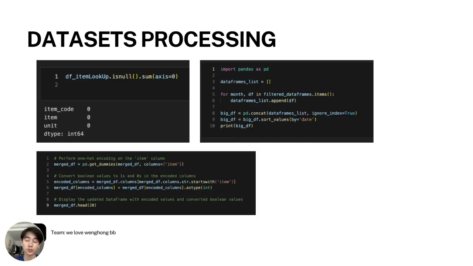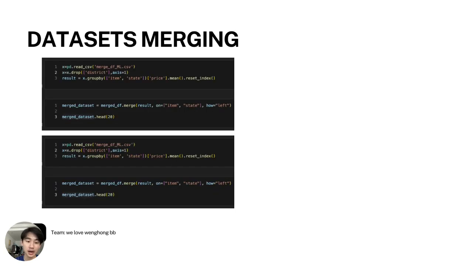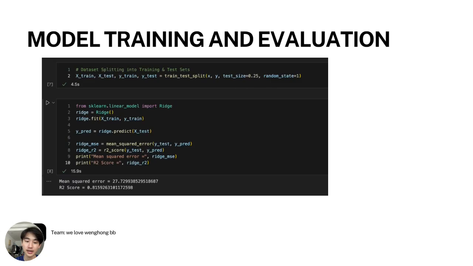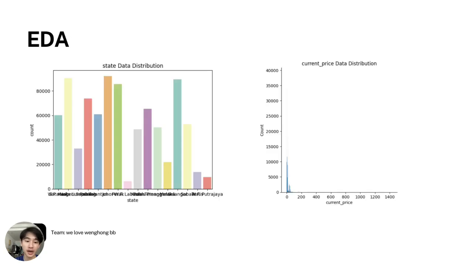And this will be how we process the data. We check for null values, sort it by state, and perform encoding. And this is how we merge our datasets. And this will be our model training, where we split the datasets into train sets and test sets and choose the best model by calculating the mean root square error and also the R square score. And this will be our EDA,